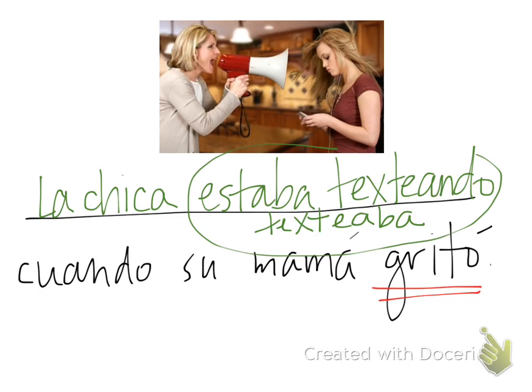So please notice here we're using the imperfecto, right? Estaba texteando or texteaba, because this is something that was going on, and then that action got interrupted by the pretérito action. So it can be a little complicated here, but when there's something that's going on and then something else happens, remember you're going to have two different conjugations in here. One's going to be the imperfecto and one's going to be the pretérito.